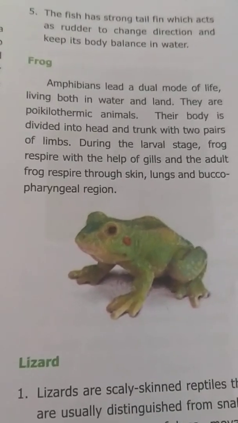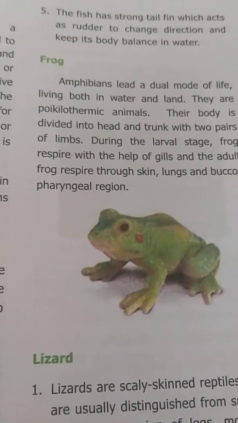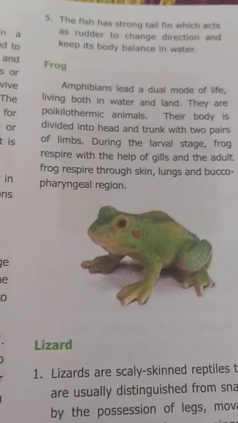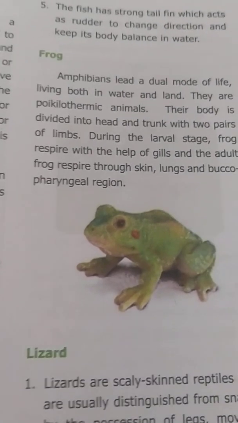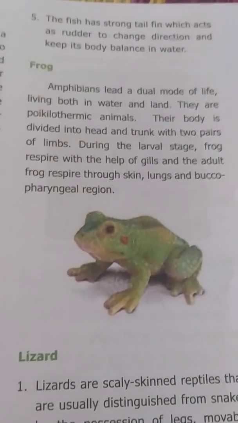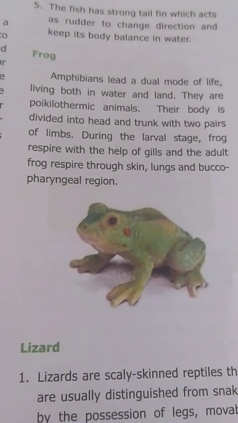The body is divided into head and trunk, with two pairs of limbs. Next, during the larva stage, the frog respires with the help of gills. When it is small in size, that is called the larva stage.